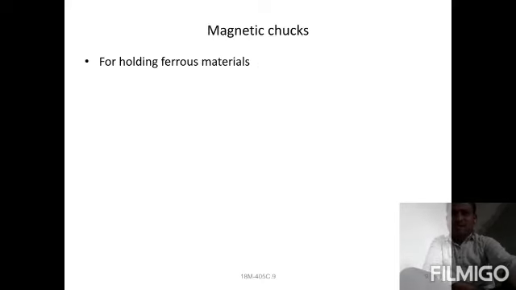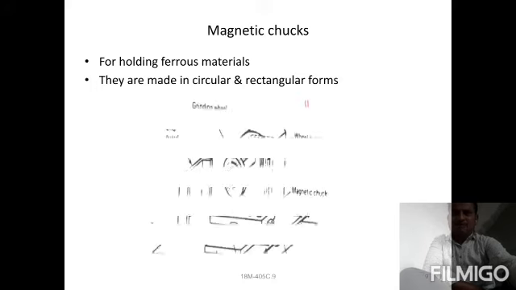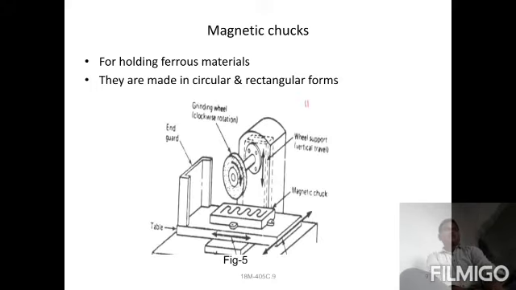Next one, the magnetic chuck, for holding of ferrous metals. Magnetic means magnetic action will be applied only on ferrous material. What is ferrous?